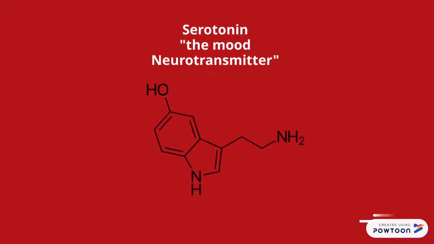Contrary to this, a commonly used inhibitory neurotransmitter is known as serotonin. Serotonin can regulate processes such as sleep and diet habits, and thus is known as the mood transmitter.